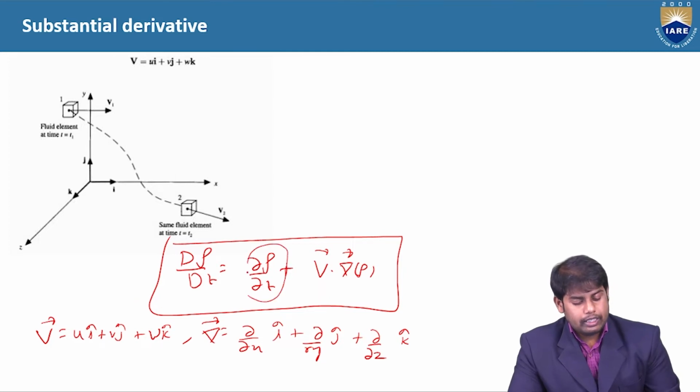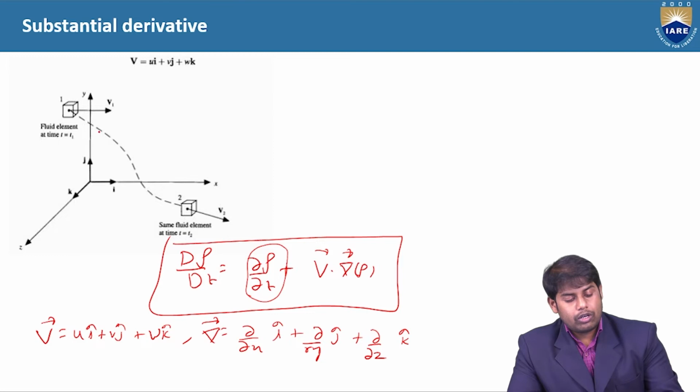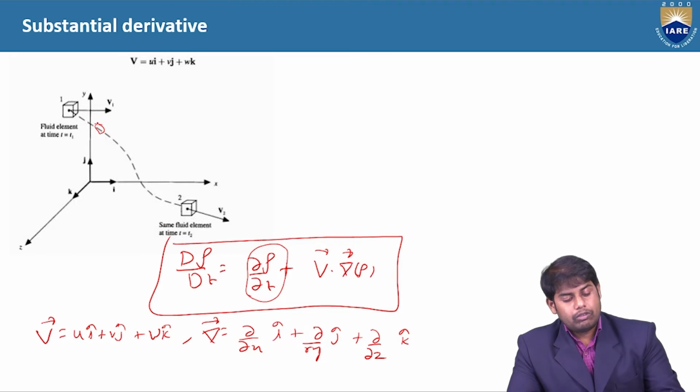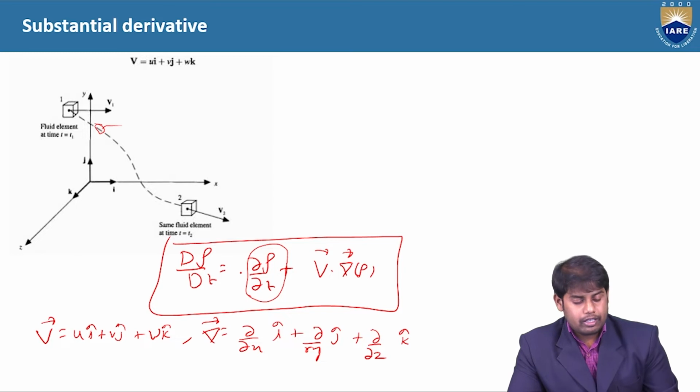So this is the instantaneous local derivative. At this instant, what is happening for the density? Okay. So with respect to time, how it is changing, and when it is moving from point 1 to point 2, because of the convection, let's say the fluid motion, how the density is changing. So the convective acceleration term and the local acceleration term.